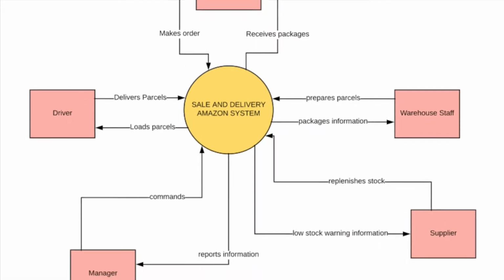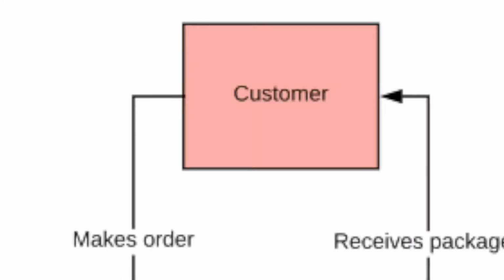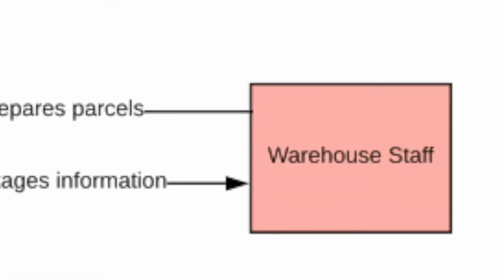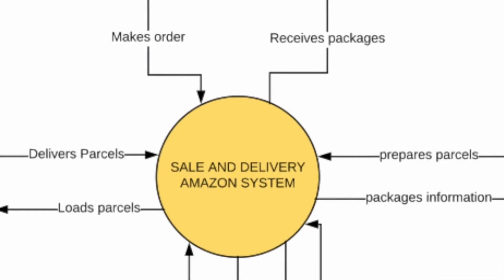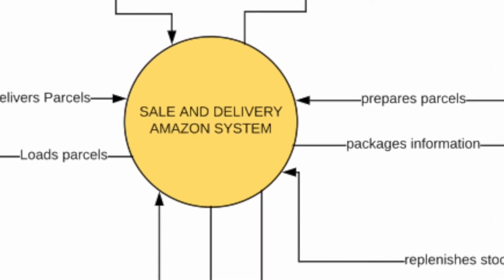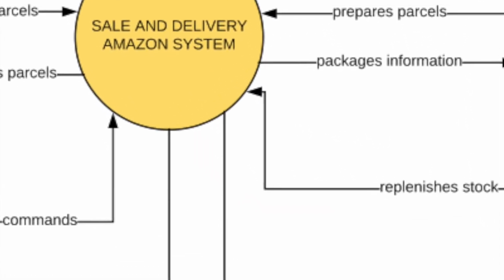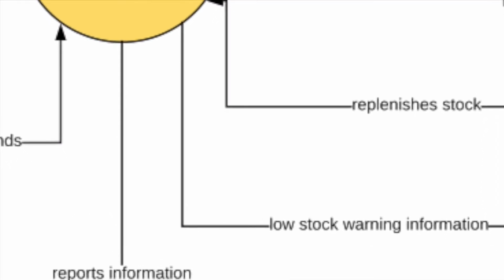The external entities that had to be included were the customer, the warehouse staff, the supplier, the manager, and the driver. We finally understood that all the external entities are connected to a global sale and delivery system by data flows, which we initially struggled to name.